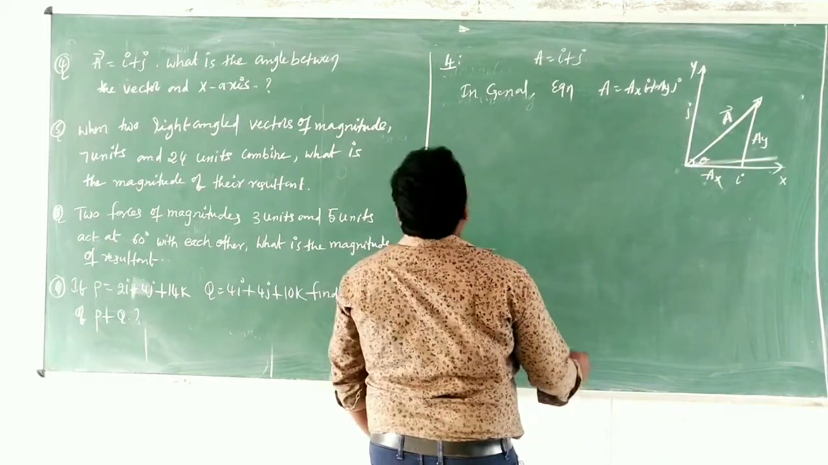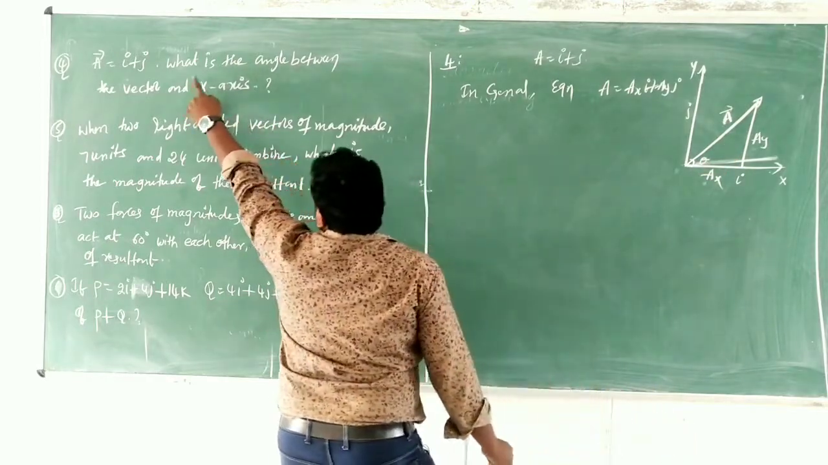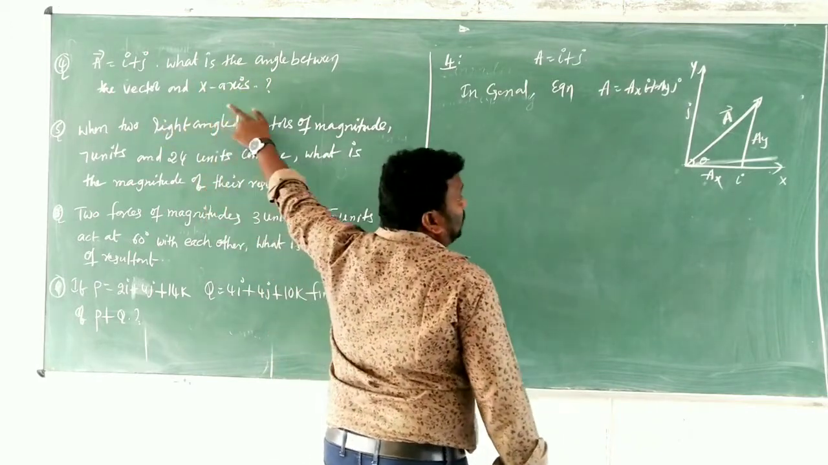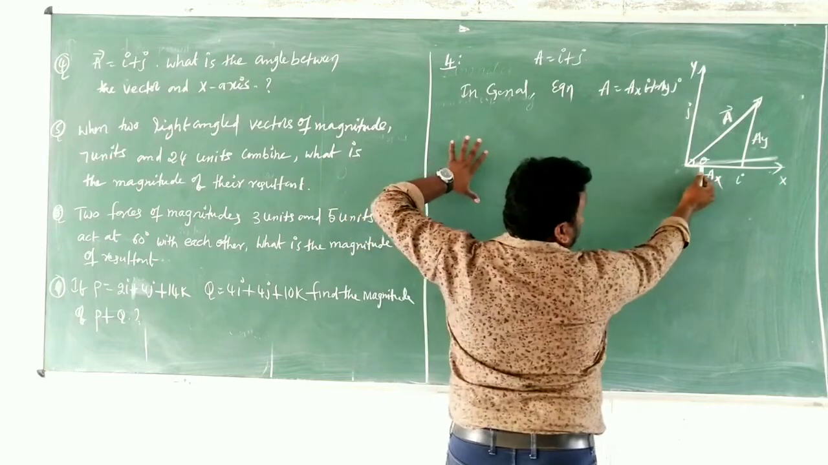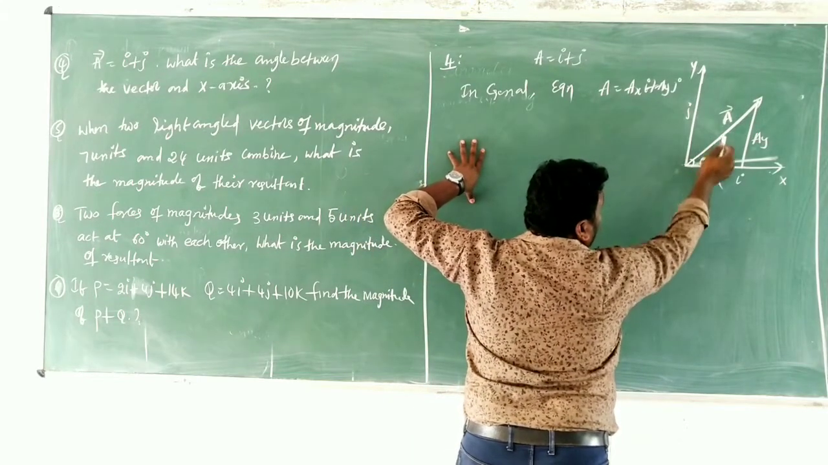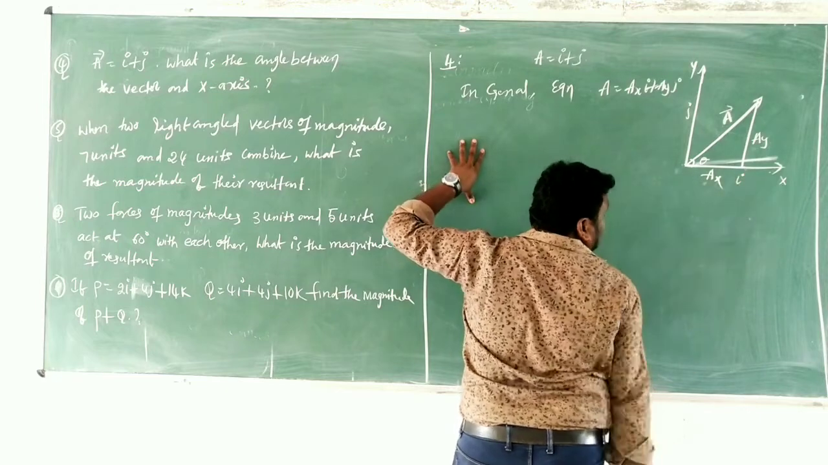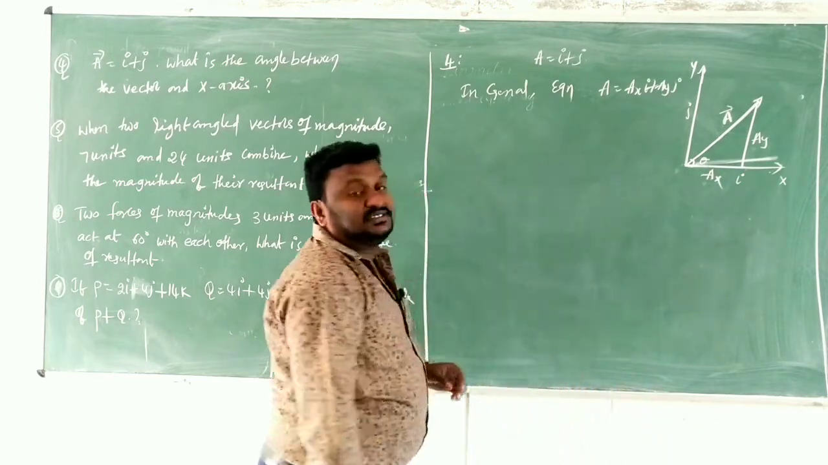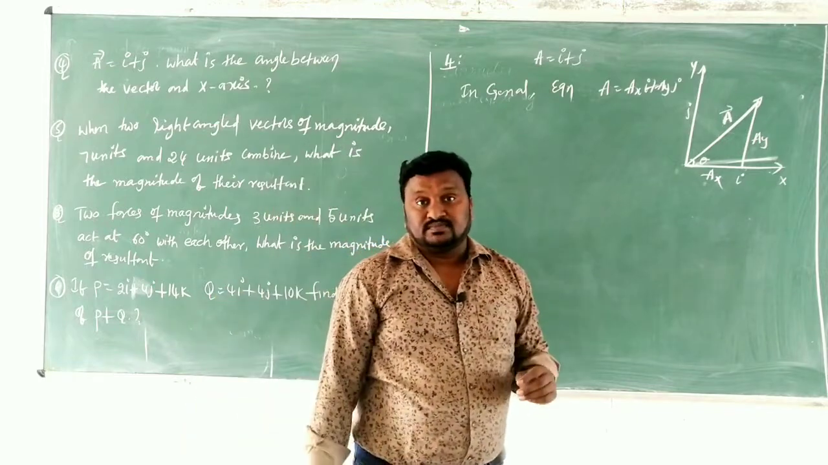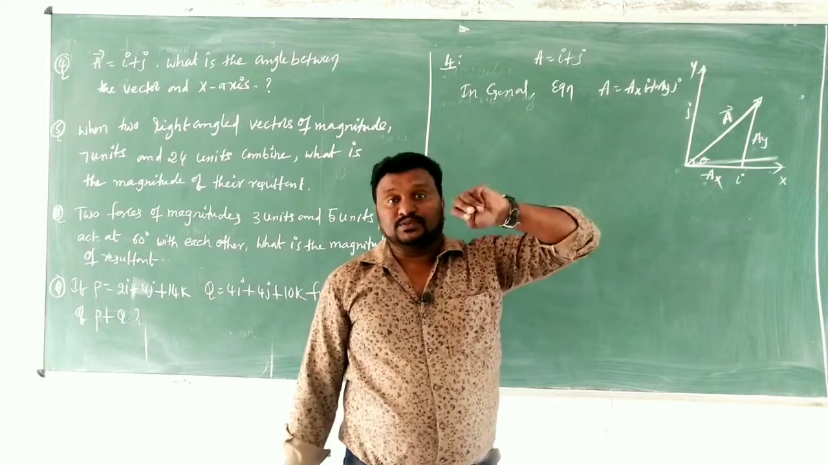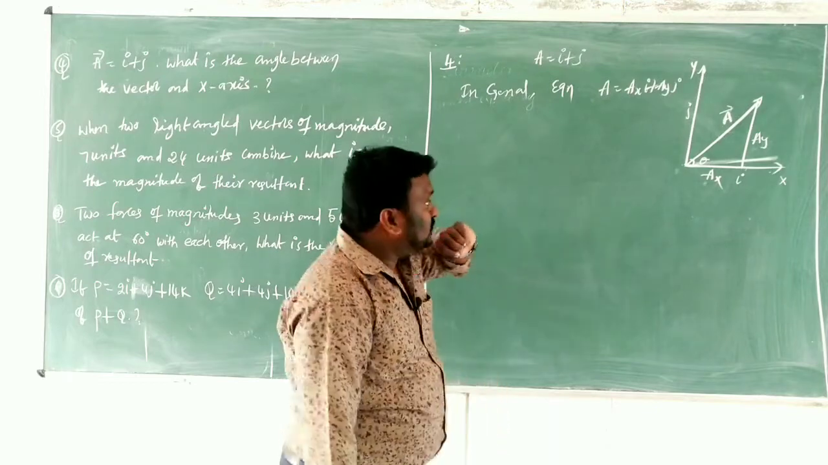Now what do you have to find? What is the angle between the vector and x-axis we have to measure? So here, theta is the angle between the vector and x-axis. So we have to measure this theta value now. That is the concept. Clear? So for this question we have three types of solutions. Let's go for that.